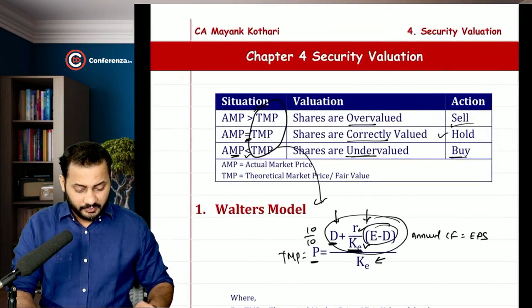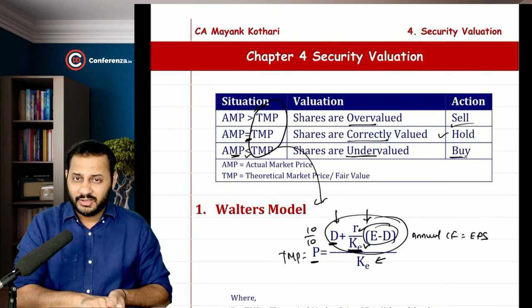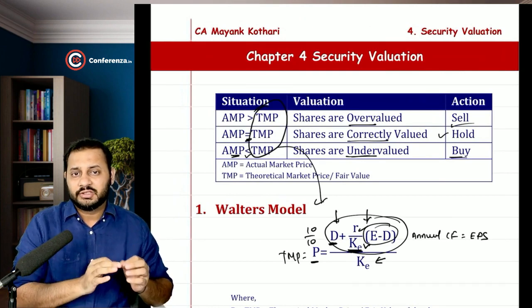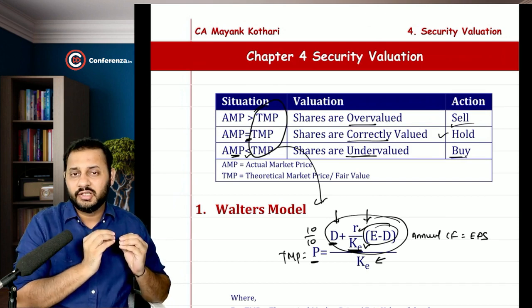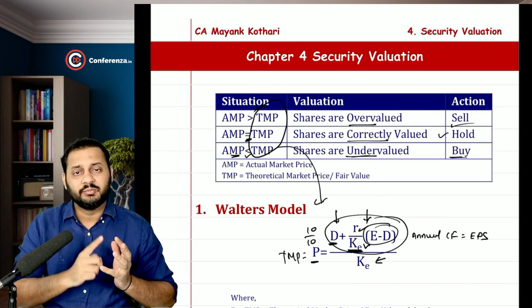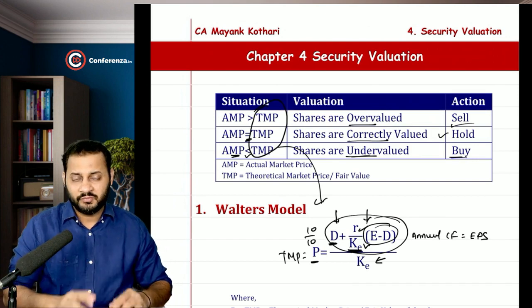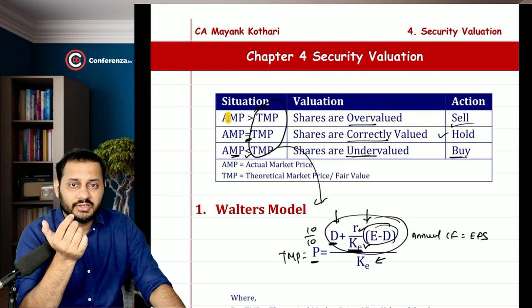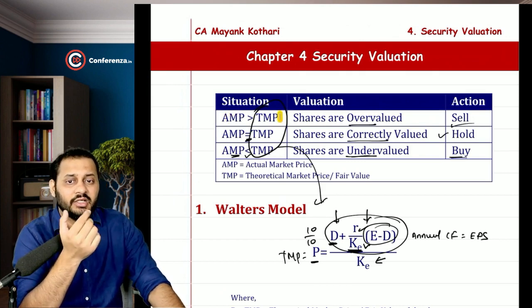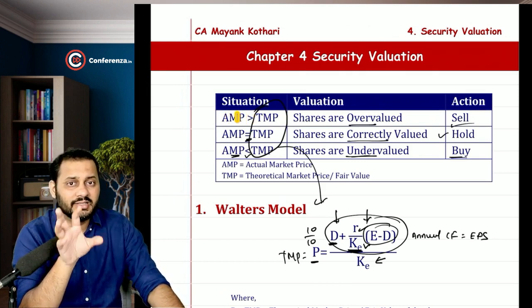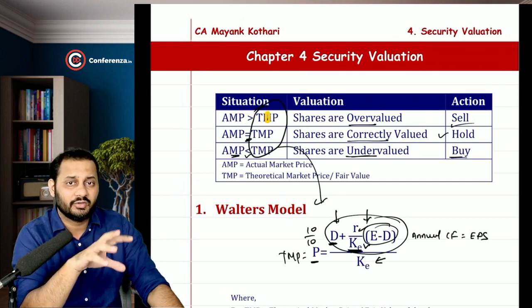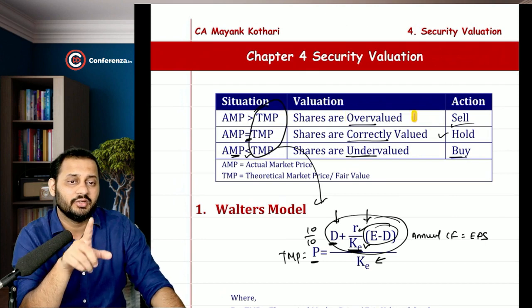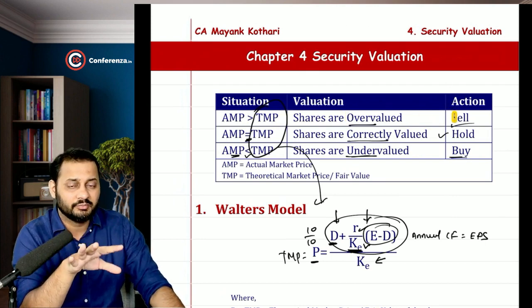Okay, then we discussed the security valuation chapter. This is going to take some time, please understand. Security valuation means valuation of securities like equity share, preference share, bond valuation, etc. In that we used to calculate the theoretical market price, compare it with the actual market price, and then decide. If the actual market price is greater than the theoretical market price, we used to say that it is selling at a higher price in the market, it is overvalued, and it's better to sell rather than purchase.